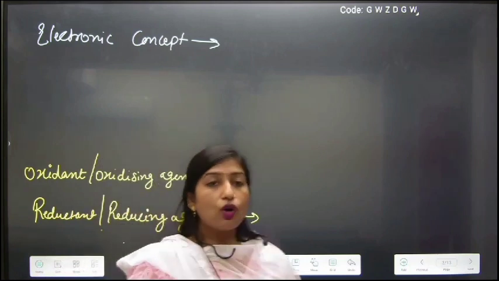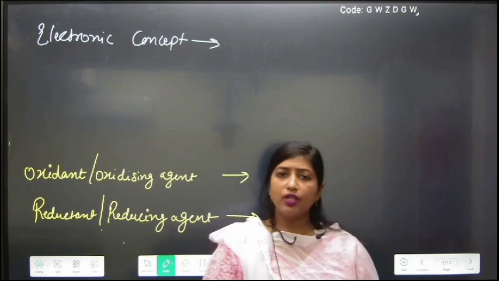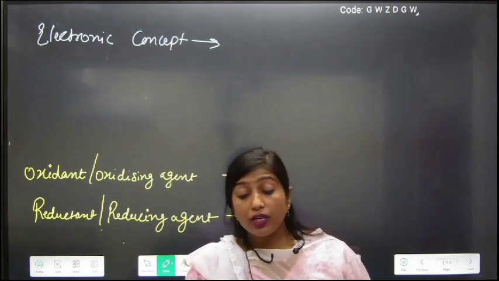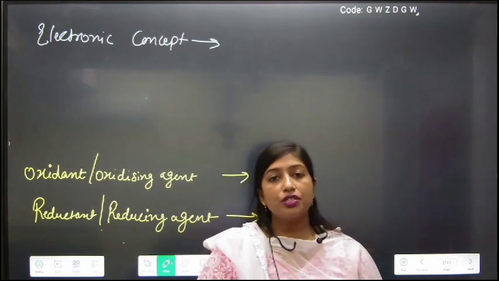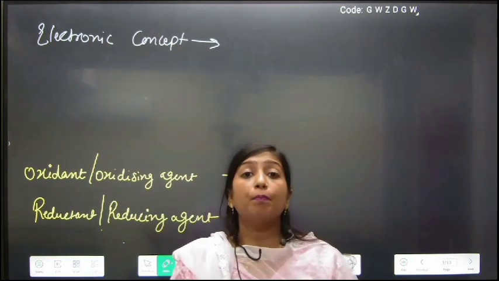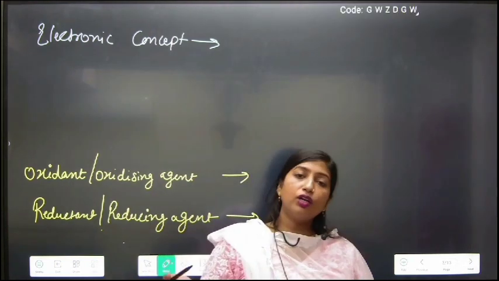When we talk about the electronic concept, we know that every metal in its pure state has a zero oxidation state, and non-metals in their pure state, that is, their molecular form, also have a zero oxidation state. So whenever they form a compound, they will exchange electrons, and that will undergo the process of